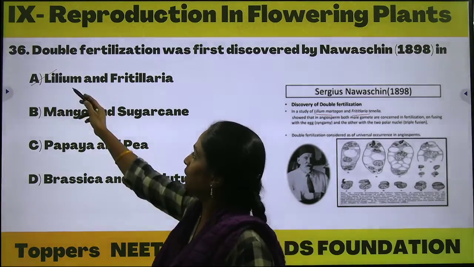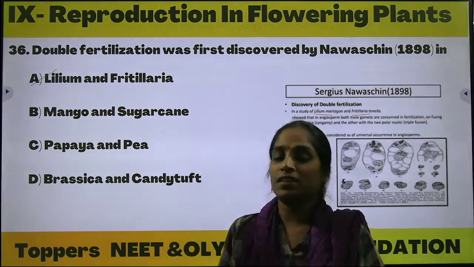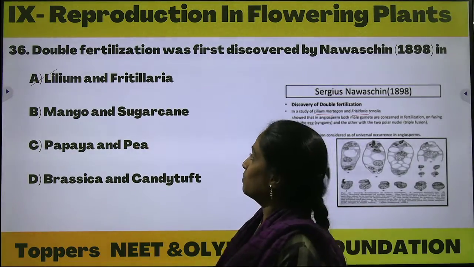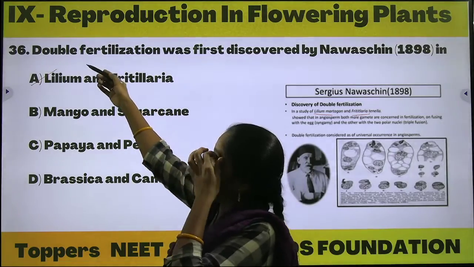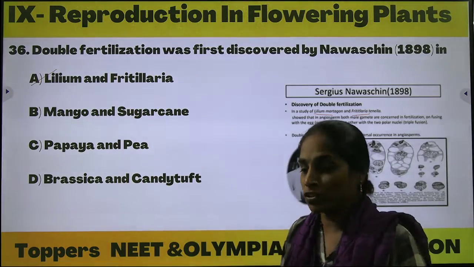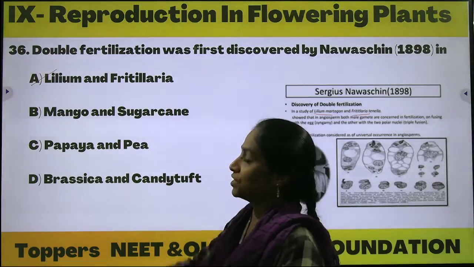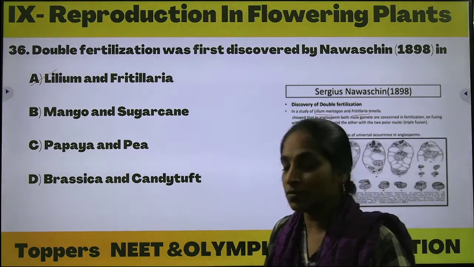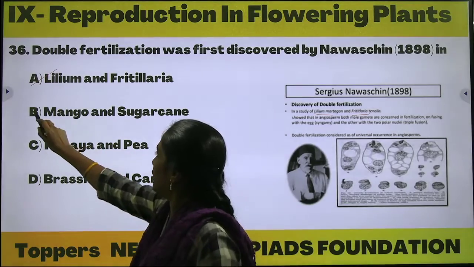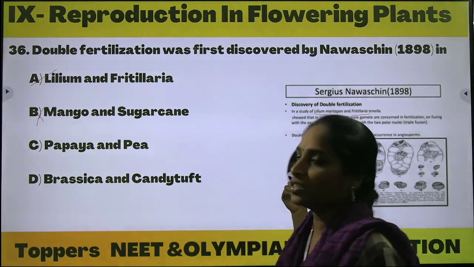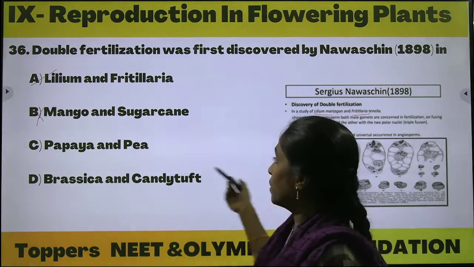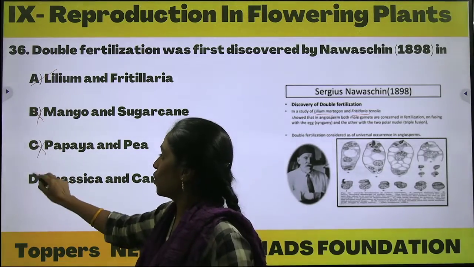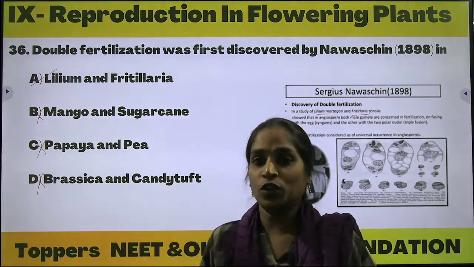What are Lilium and Fritillaria? These are flowering plants, phanerogams. Out of these plants, the scientist did the experiments on the double fertilization process. Who was the scientist? Sergius Nawaschin. As per the picture given here, mango and sugarcane, we can conclude the remaining options will be wrong. Hope you all understood.